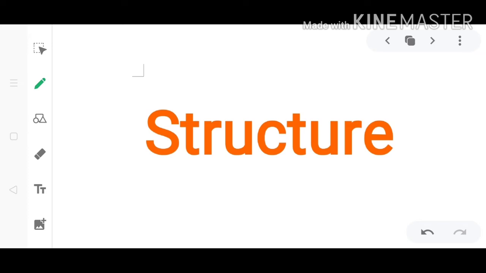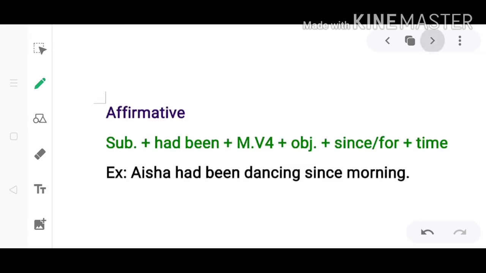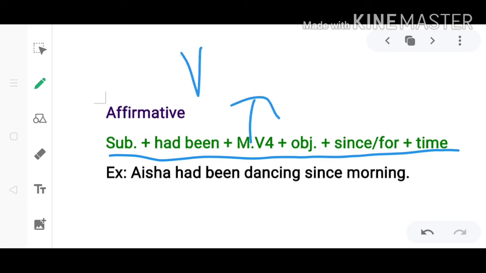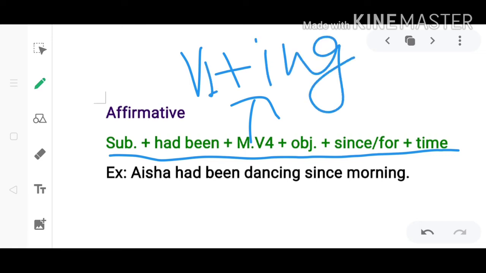Now we will see the structure and how we create them. First, affirmative. For creating affirmative you will use this rule: subject plus had been plus verb in base form, plus ing. For more clarification, first form of verb plus ing, then object, then since or for.